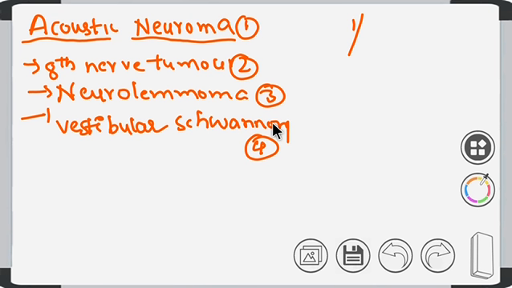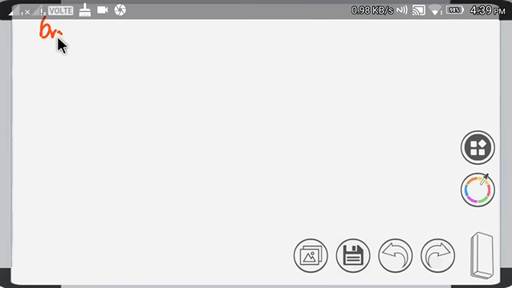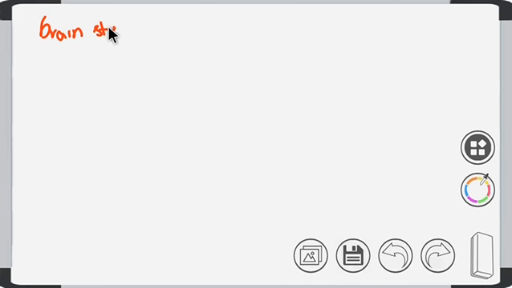As the name itself indicates, it is the tumor arising from the eighth cranial nerve. Let's first understand what this eighth cranial nerve is. It arises from the brainstem, then it enters the cerebellopontine angle. That means it is the space between the pons and cerebellum. You should remember this, right? It is the space between cerebellum and pons.